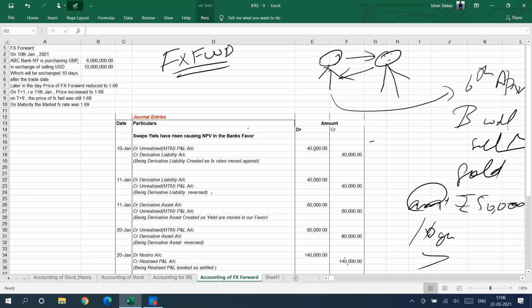While we are on forward contracts, let me tell you about another contract, that is a futures contract. A futures contract is nothing but a forward contract, but it is not over the counter. It is with the stock exchange, where you enter into a contract with a broker and the broker enters into a contract with the stock exchange.